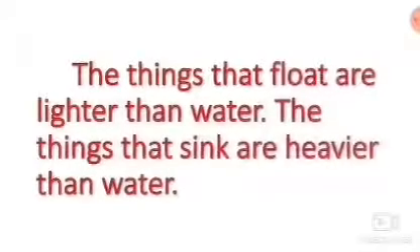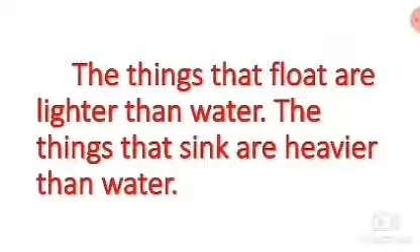Some things float on water while some things sink in it. The things that float are lighter than water. The things that sink are heavier than water.